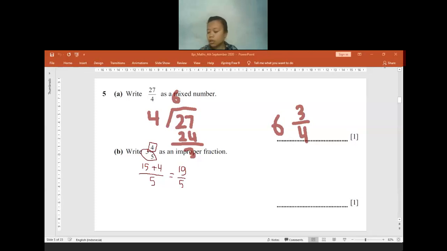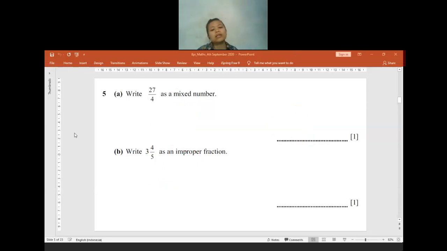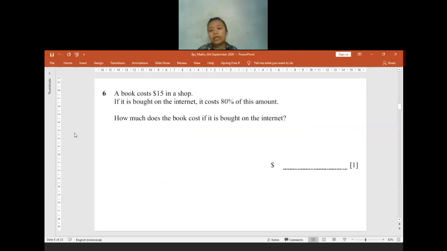Okay, no question. If no question, I will move to the next question, question 6. For question 6, a book costs $15 in a shop, and if it is bought on the internet, it costs 80% of the original amount. So how much is the cost if we buy it online? We have to find 80% of 15.